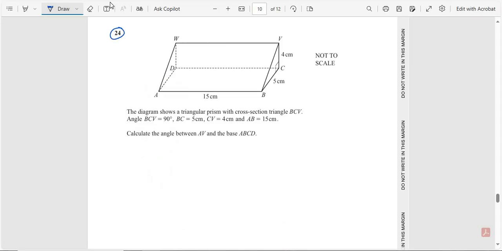Question number 24. The diagram shows a triangular prism with cross-section triangle BCV. The angle BCV is equal to 90 degrees, BC is equal to 5, CV is equal to 4 centimeters, and AB is equal to 15 centimeters. Calculate the angle between AB and the base ABCD.